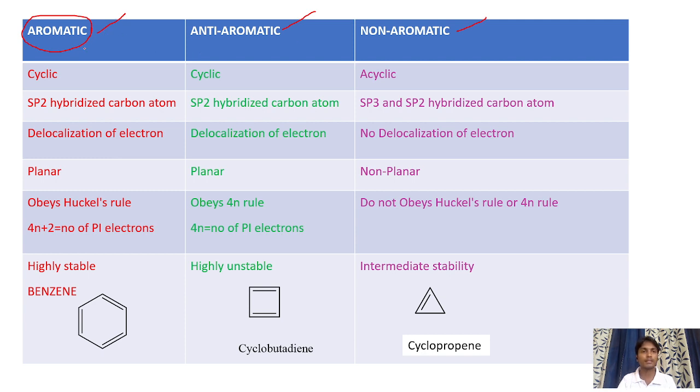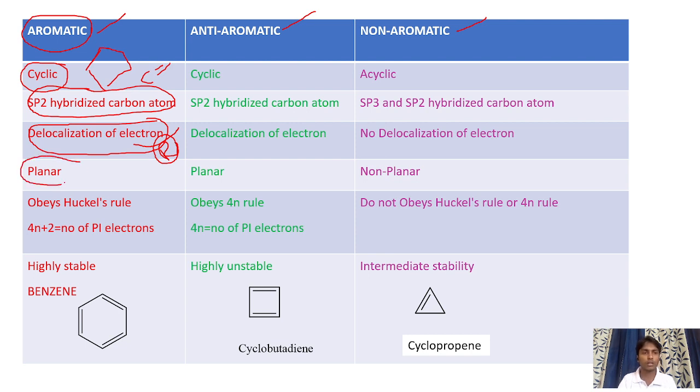What are the basic characteristics of aromatic compounds? Number one is cyclic: the molecule should be cyclic in nature. Next, the molecule should contain carbon atoms, and those carbon atoms should be double bonded, nothing but sp2 hybridized carbon atoms. Next, delocalization of electrons should also be possible. The molecule needs to exhibit delocalization of electrons, nothing but resonance.